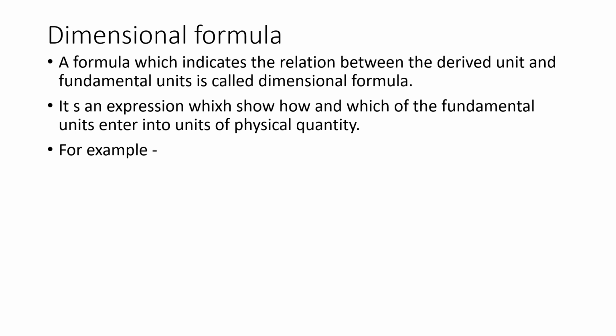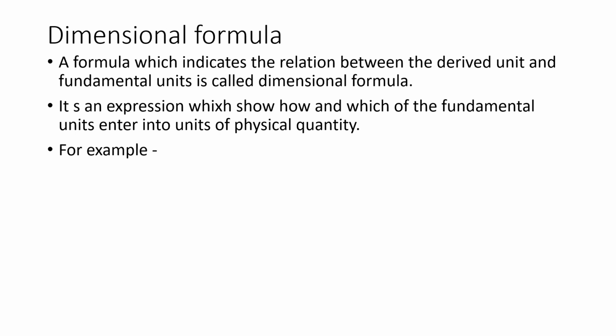Now we will see how to write the dimensional formula for a derived unit. A formula which indicates the relation between the derived unit and fundamental units is called the dimensional formula. It is an expression which shows how and which fundamental units enter into the units of that physical quantity.